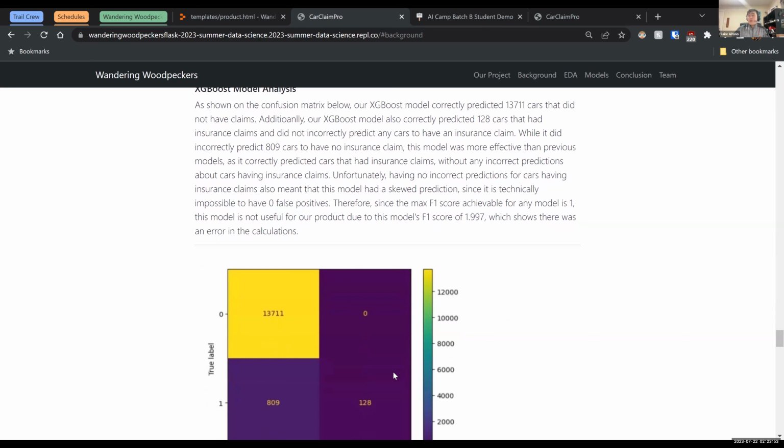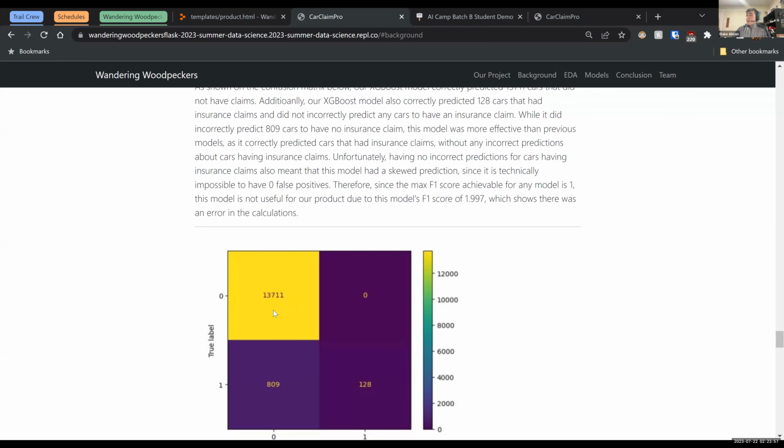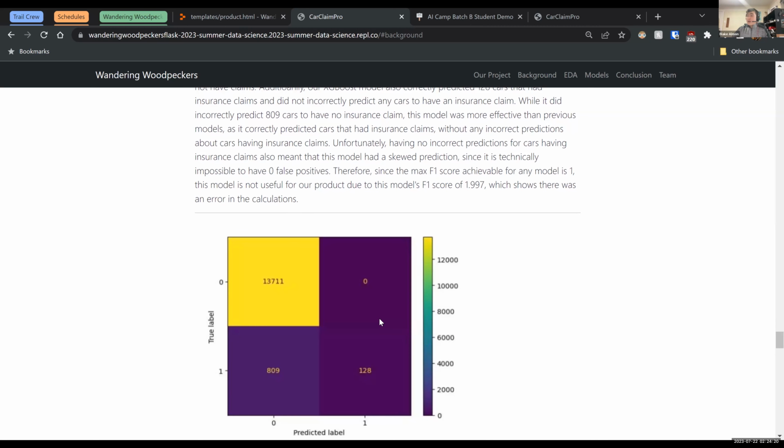The XGBoost model correctly predicted 13,000 cars that did not have claims, 128 cars that had insurance claims, and it incorrectly predicted 809 cars that do not have insurance claims. Unfortunately, it had 0 incorrect predictions for cars having insurance claims. So this meant that the model had a skewed prediction, meaning we cannot use it because of that.